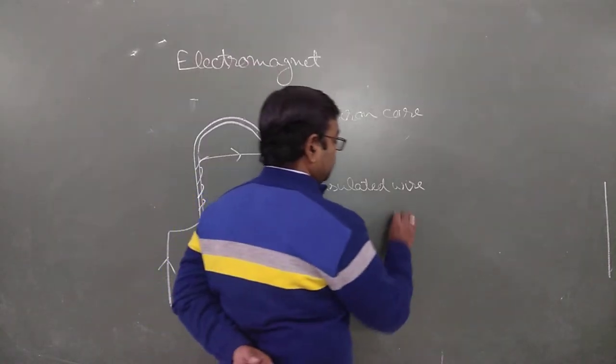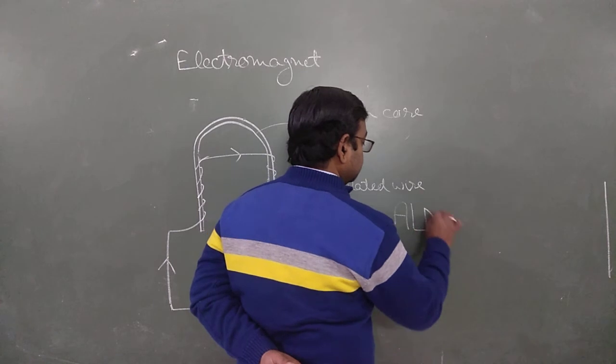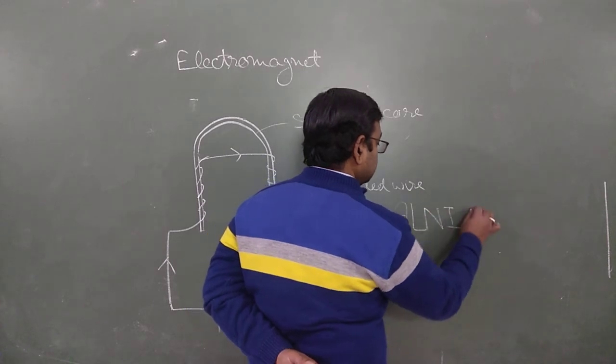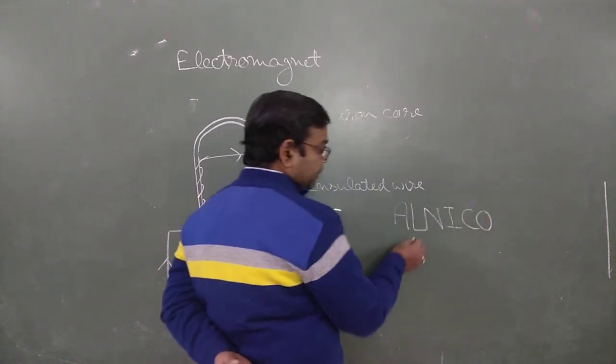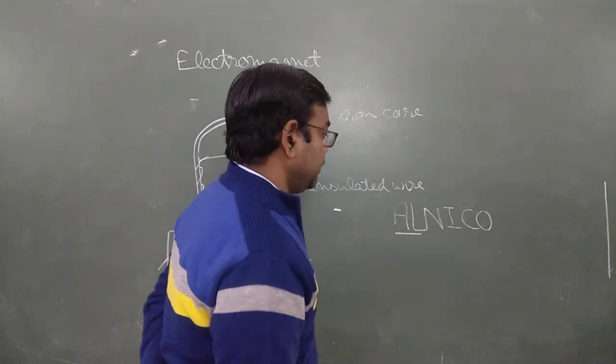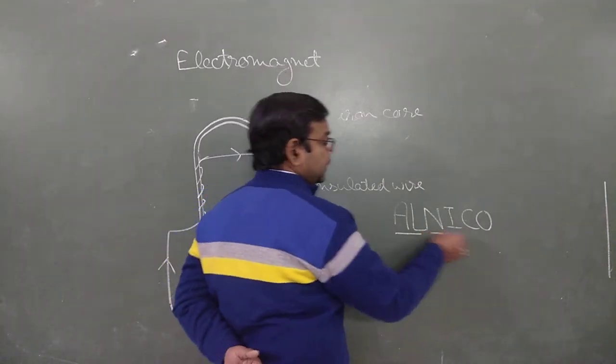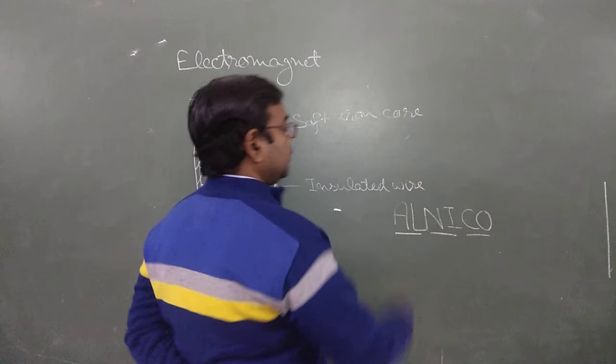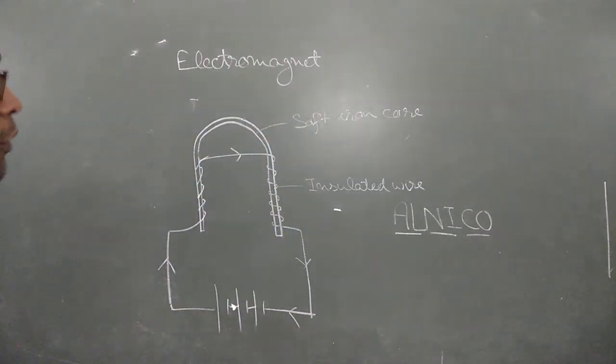An alloy of, as the name defines, Al for aluminium, Ni for nickel, Co for cobalt. If we make an alloy of alnico or steel, we receive a permanent magnet, but to make a powerful electromagnet it is best to use a soft iron core.